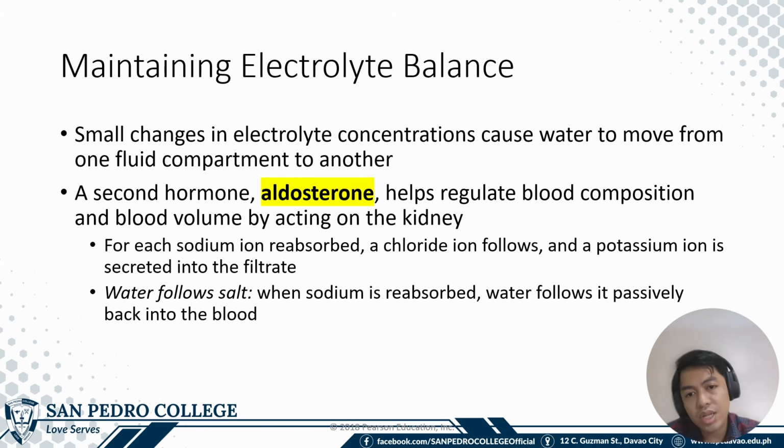The second hormone is aldosterone, which helps regulate the blood composition and blood volume by acting on the kidney. For each sodium reabsorbed, a chloride ion follows and a potassium ion is secreted in the filtrate. Because water follows salt, when sodium is reabsorbed, water is also then reabsorbed back to the blood.